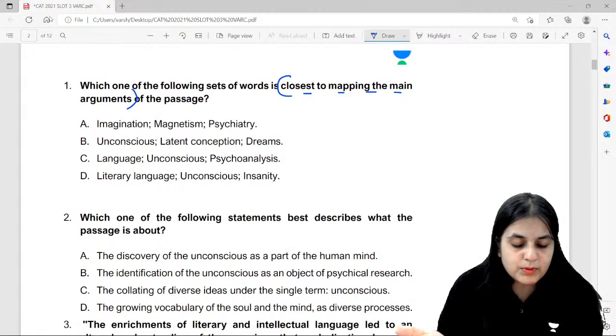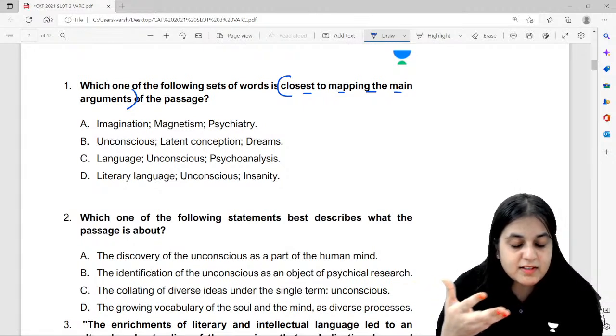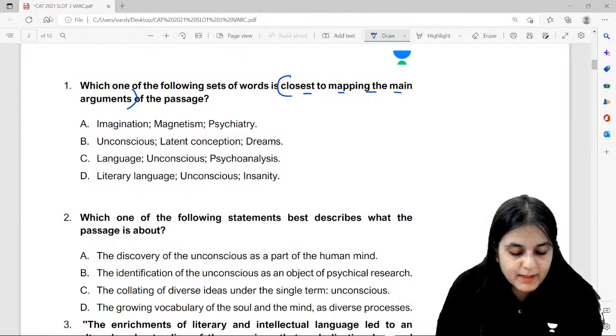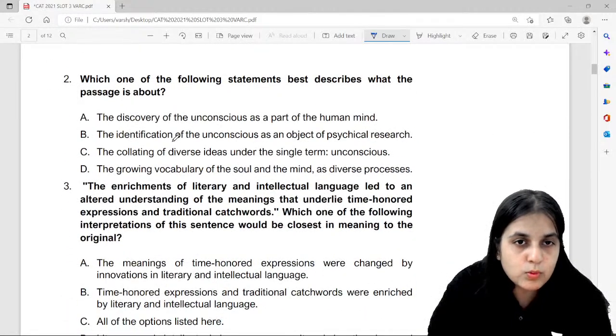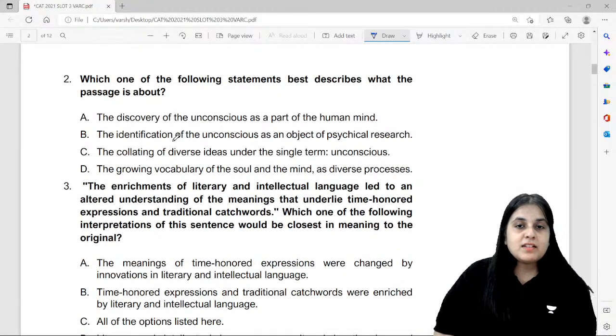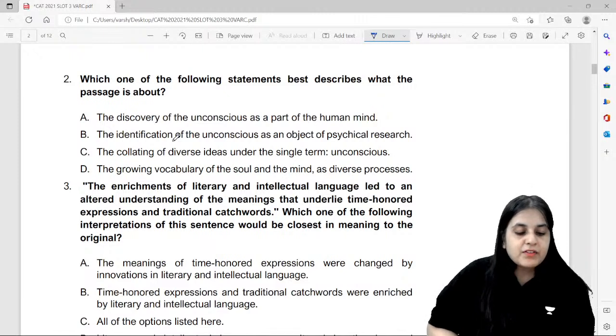The one which talked about the American spending. Which of the following words represents the flow of the passage or the structure of the passage? This is exactly that question. Okay, so it's very important that you are familiar with all the question types. Which one of the following statements best describes what the passage is about? Again, central idea, main idea question.